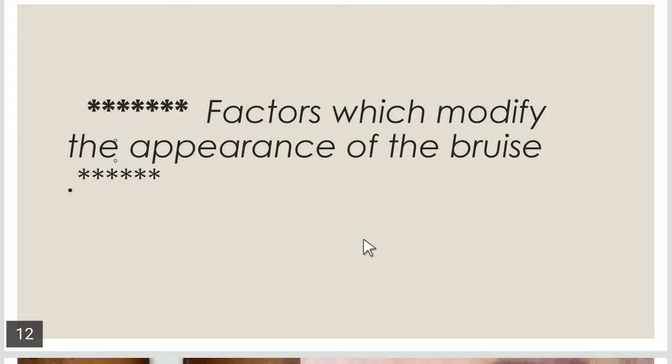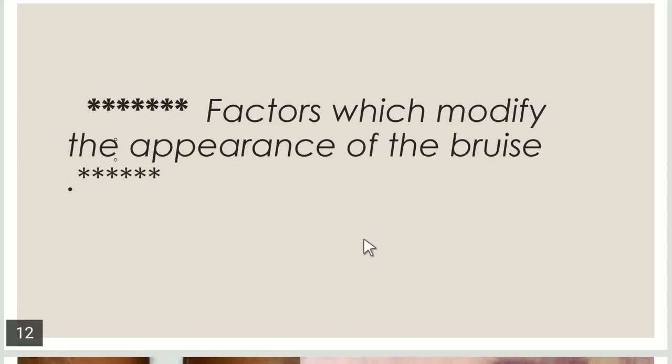Like in the women, there's a lot of subcutaneous tissue or adipose tissue as compared to men, so the women tend to bruise more easily as compared to the men. And also there's another reason, in the women the skin is thin as compared to men, where the skin is thick and is not delicate, so the bruising is most commonly seen in the women as compared to the males.